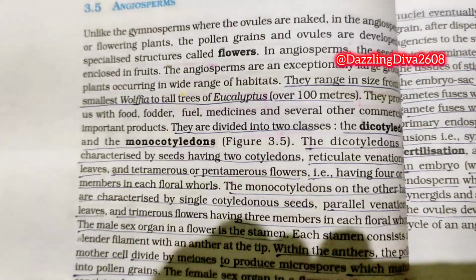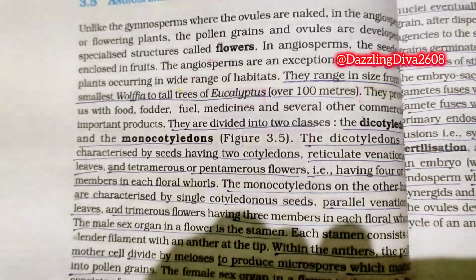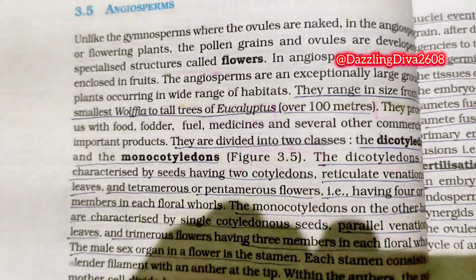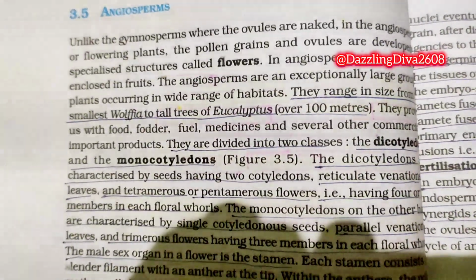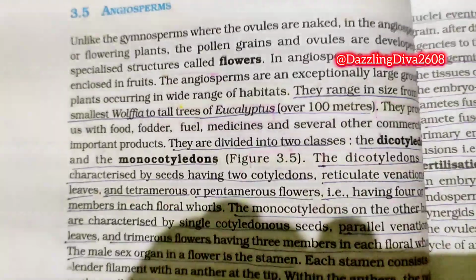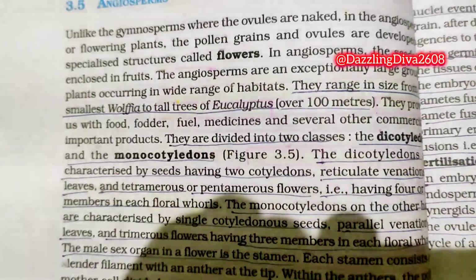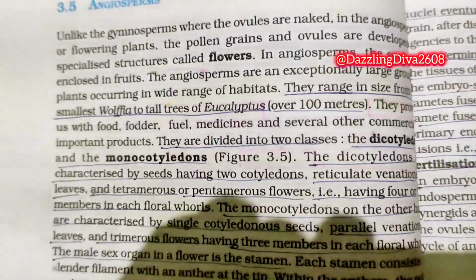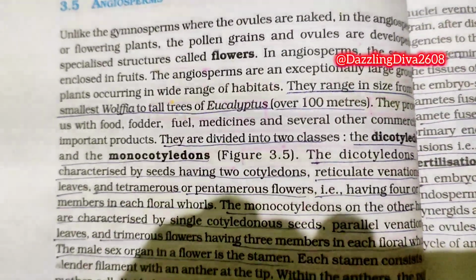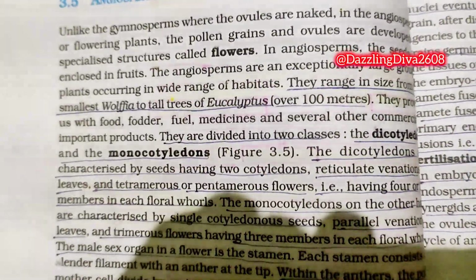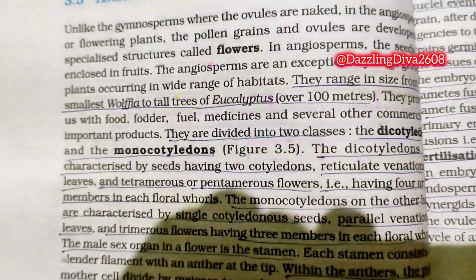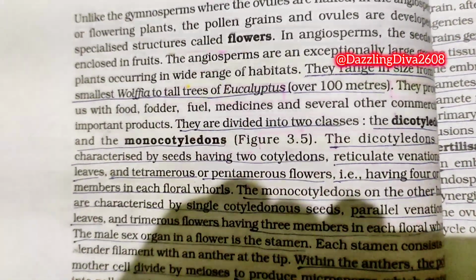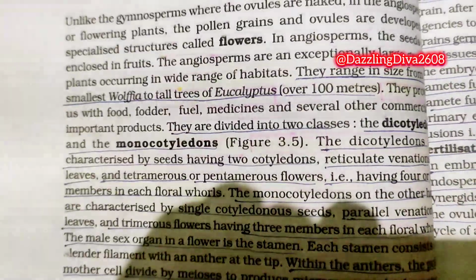They range in size from the smallest Wolffia to tall trees of Eucalyptus over 100 meters. They provide us with food, fodder, fuel, medicines, and several other commercially important products. They are divided into two classes, the dicotyledons and the monocotyledons, figure 3.5. The dicotyledons are characterized by seeds having two cotyledons, reticulate venation leaves, and tetramerous or pentamerous flowers.